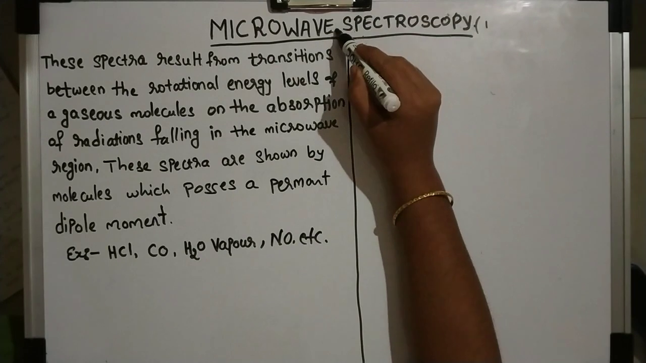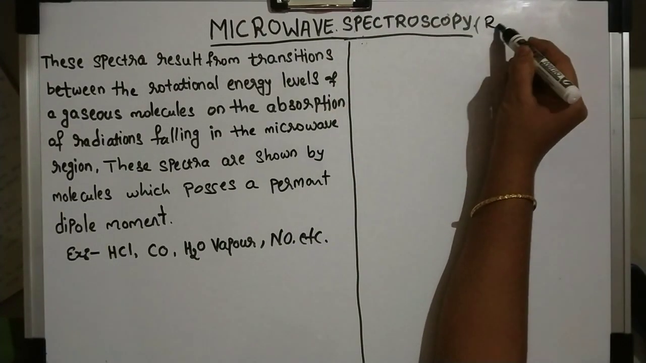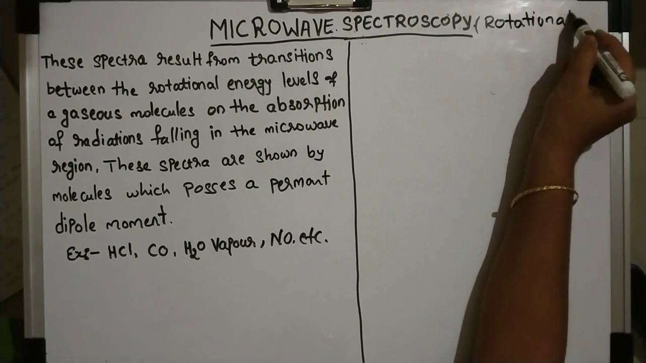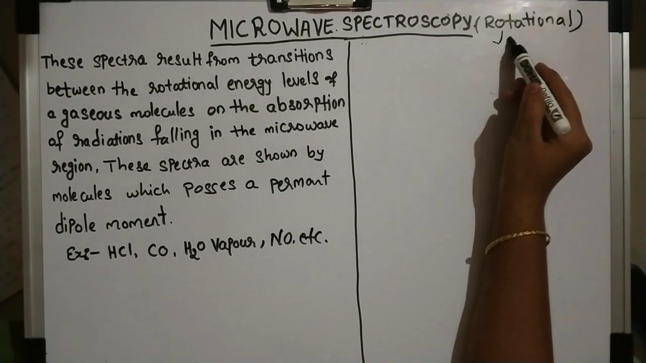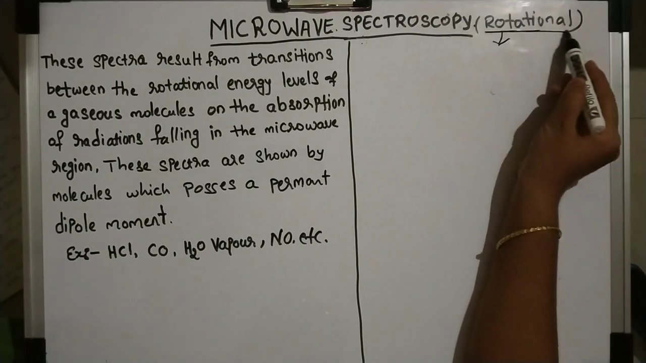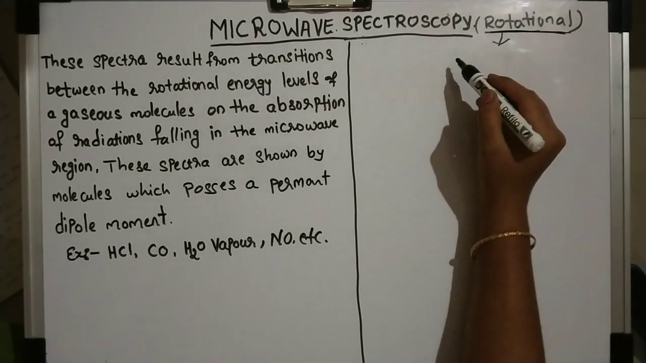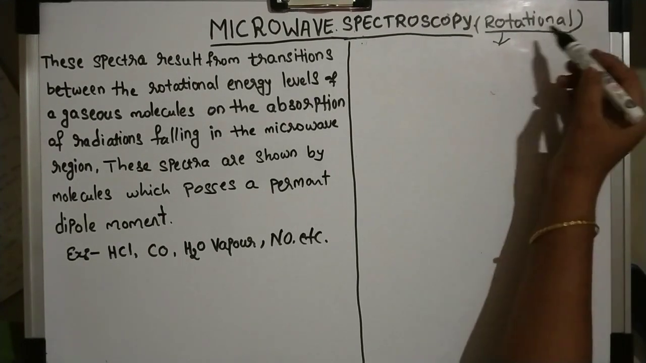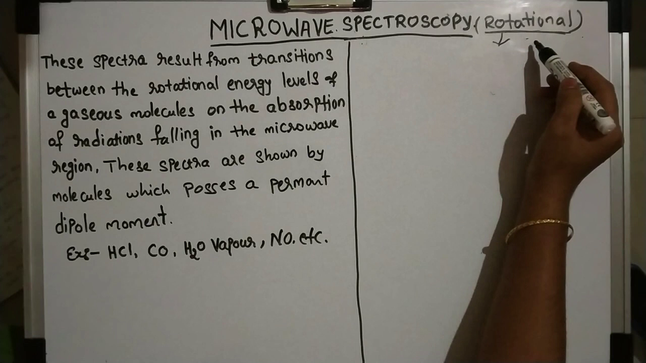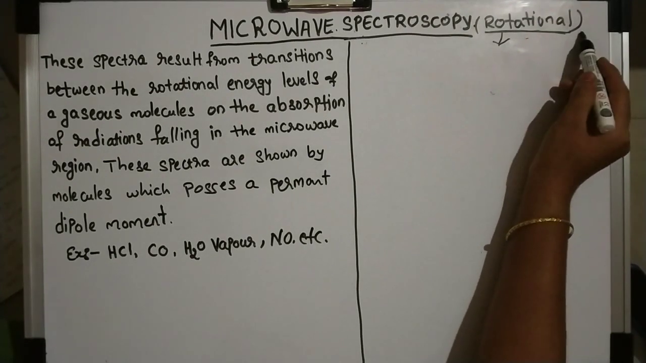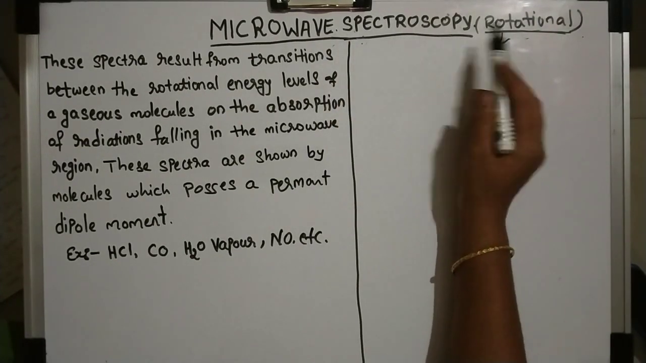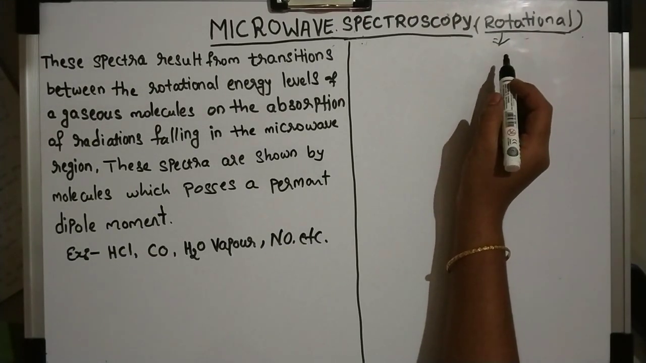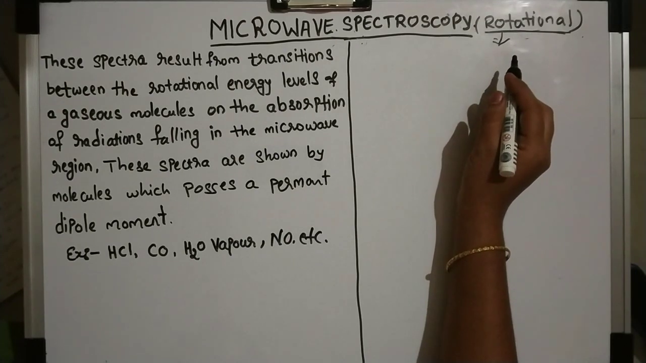This microwave spectroscopy is also called rotational spectroscopy. Why is it called rotational? The name itself indicates that the molecule is rotating. So, rotational spectroscopy. Another thing: why do we use these names?